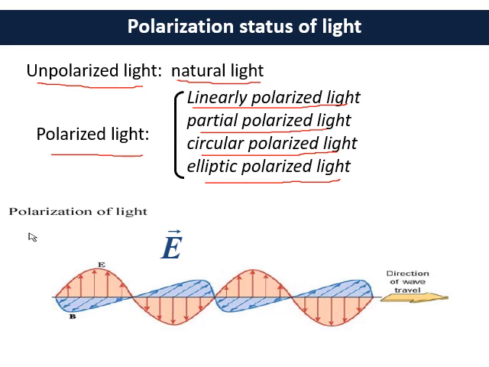Okay, so before that, let's consider an electromagnetic wave. In the previous chapter we discussed electromagnetic waves. Light is also an electromagnetic wave. So how can light be represented? Light always consists of an electric field and a magnetic field, which are perpendicular to each other. This is the electric field direction and this is the magnetic field direction, and the direction of these fields is always perpendicular to the direction of propagation. This is the direction of propagation of the wave. So this is the representation of our light.